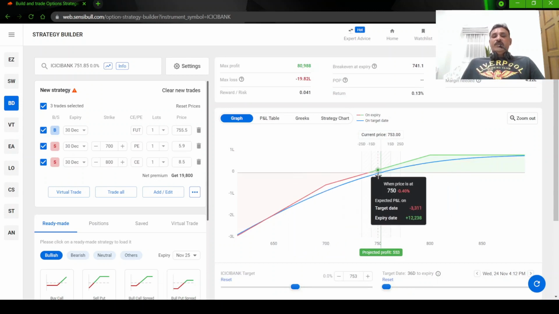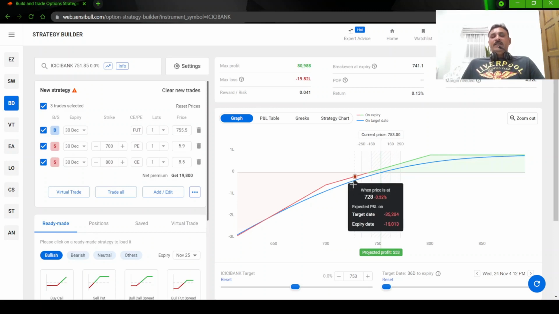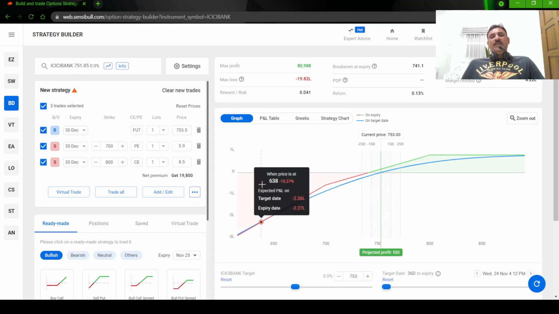When it comes down to your break even, you simply close the trade and come out. You will lose only 14,000, 14,500 rupees, not more than that. If you still want to have the trade in 720, you can go and buy the put two quantity. That will be somewhere about 20-25 rupees. So your loss will be somewhere about 50,000 rupees when the stock expires at 720. If it is further going down after 700, your risk will be capped.